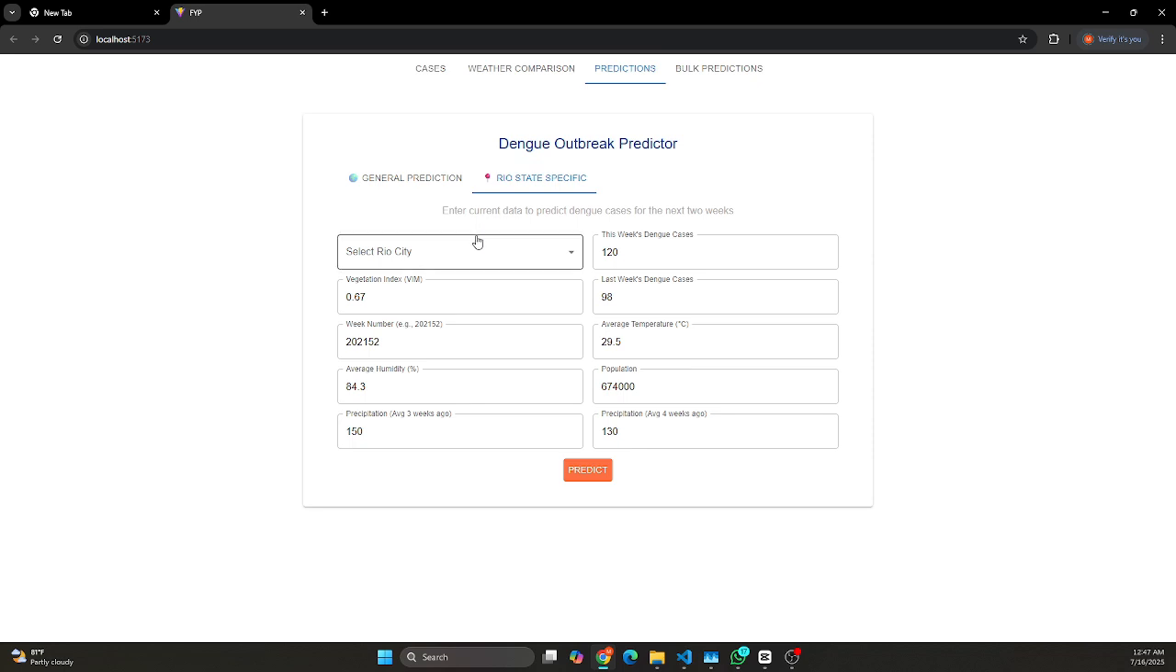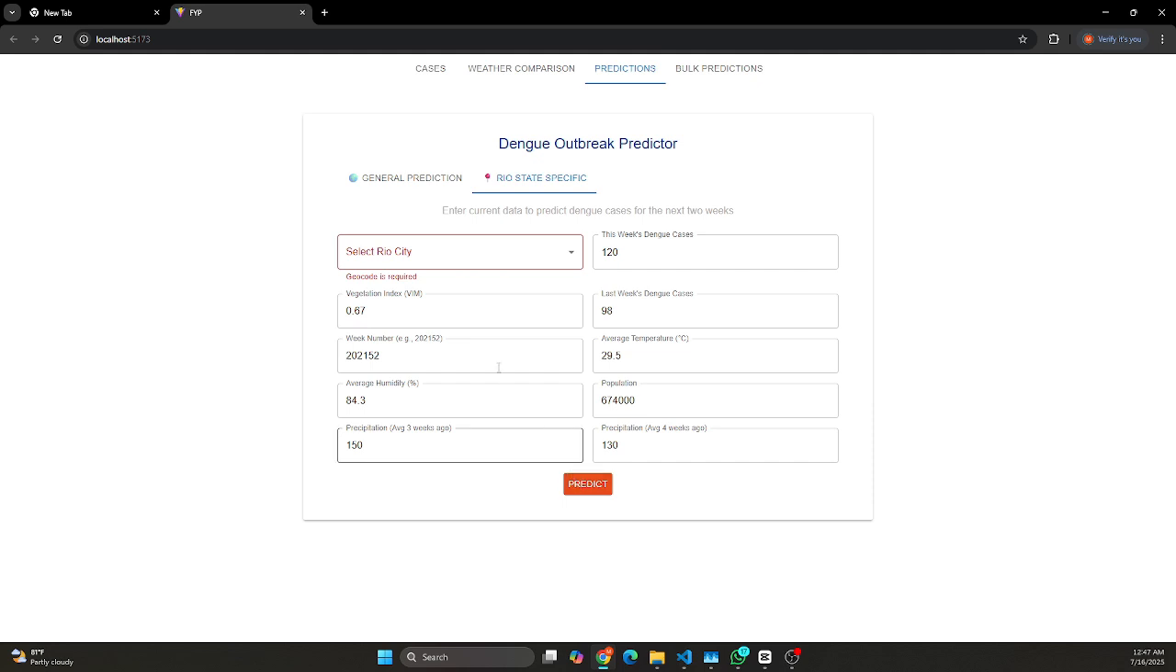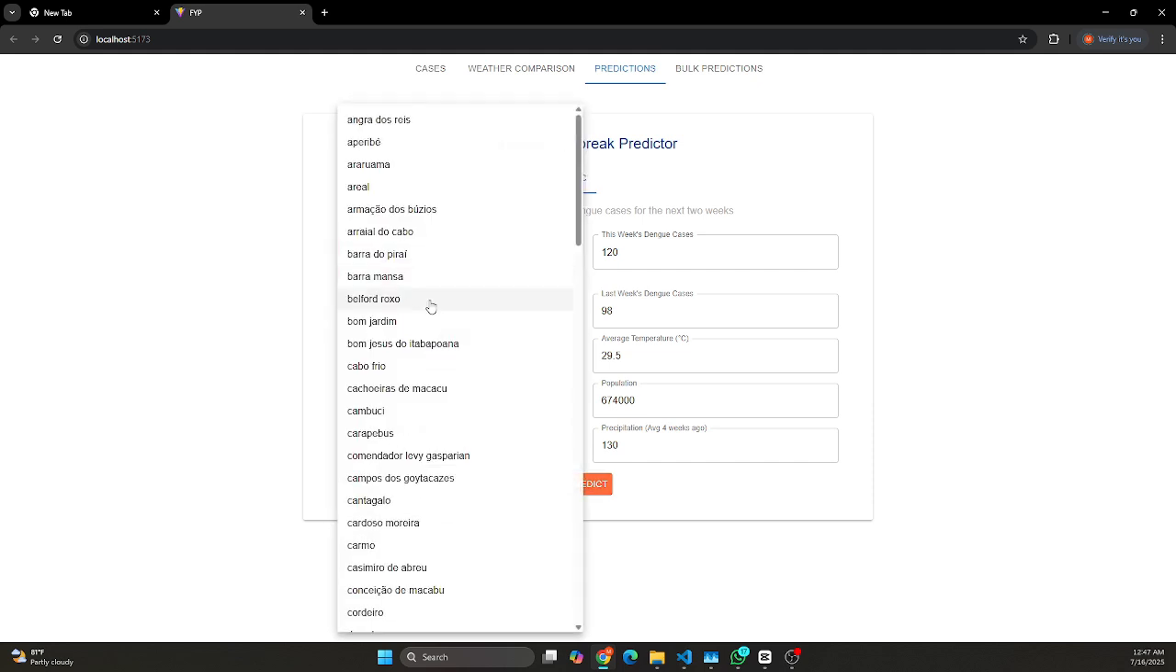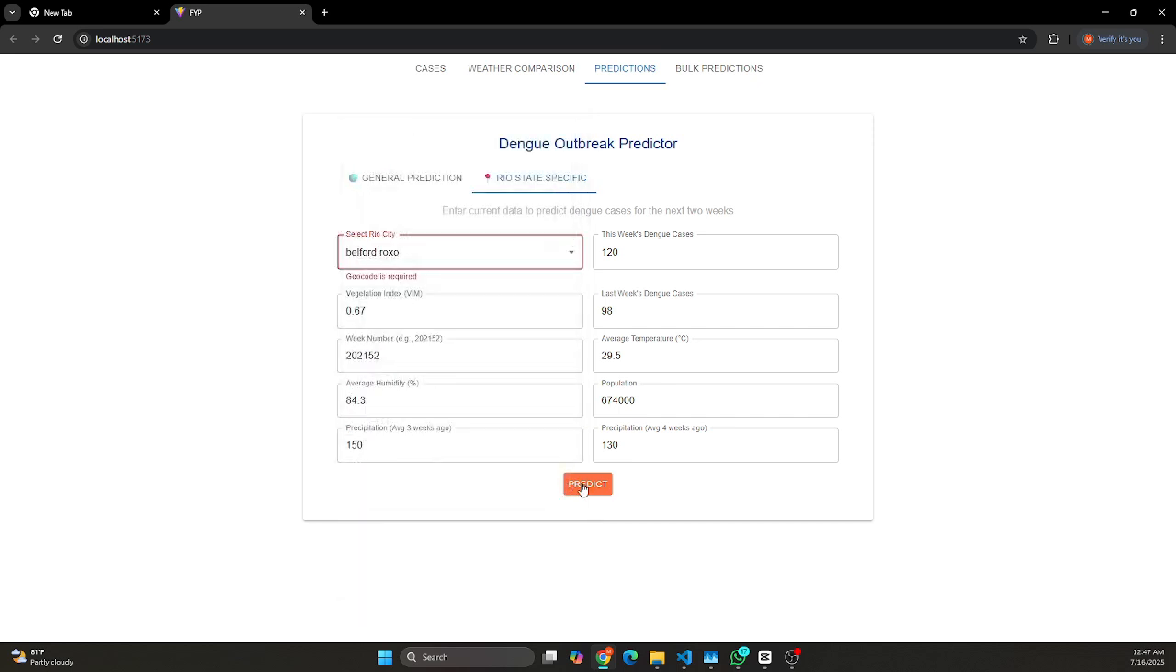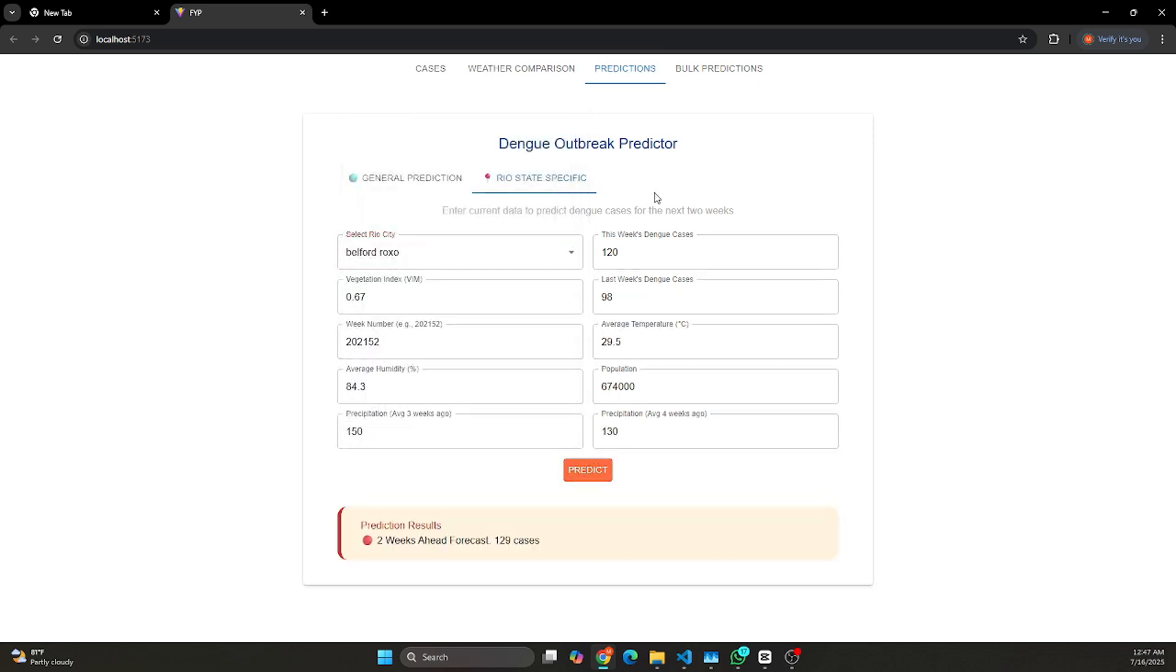This section also allows for state-specific predictions. In the video, the user navigates to the Rio State-Specific tab, selects the city of Belford Roxo from a drop-down list, and clicks Predict to receive a forecast tailored to that specific location.